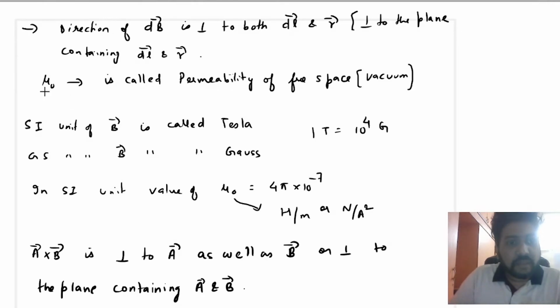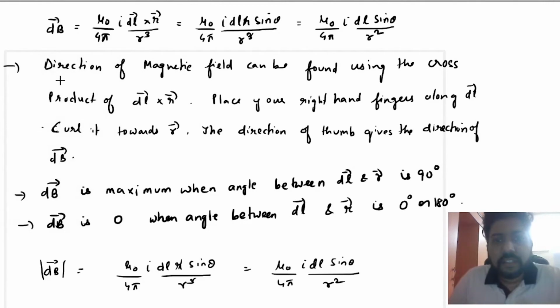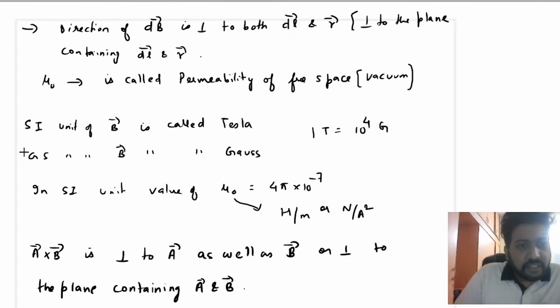Here this mu naught that we are talking about is called the permeability of free space. This mu naught is called the permeability of free space or the permeability of vacuum. The SI unit of magnetic field is called Tesla. The CGS unit of magnetic field is called Gauss. 1 Tesla is 10 raised to the power 4 Gauss.